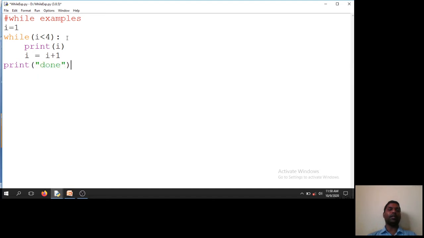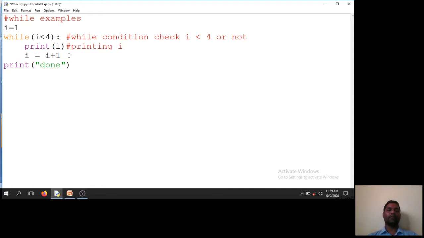So what I am doing is a while condition. The while condition checks whether i is less than 4 or not. If it is true, then it will go into the loop; otherwise it will go out of the loop. This is a print statement.